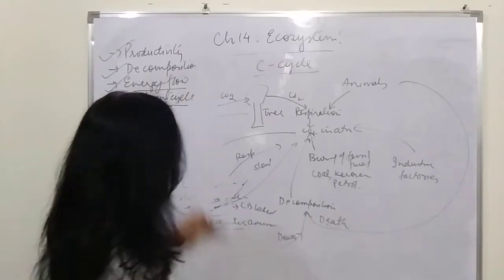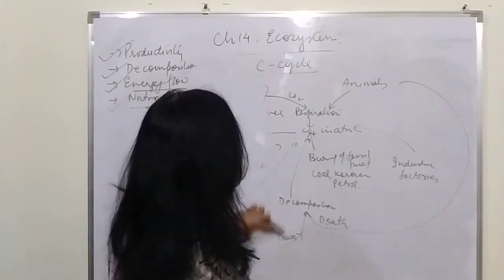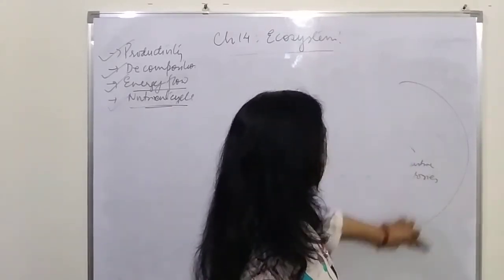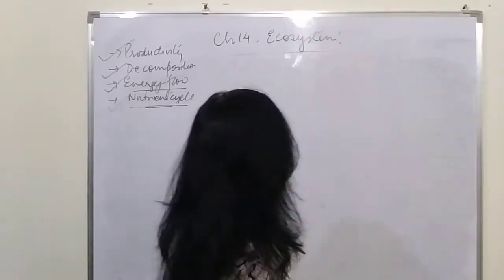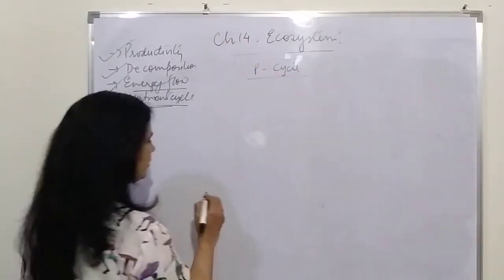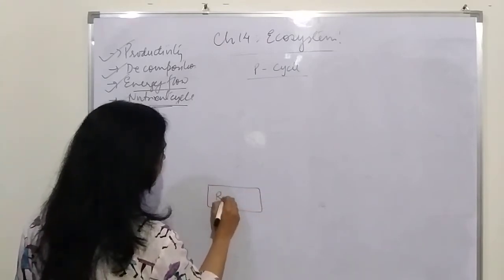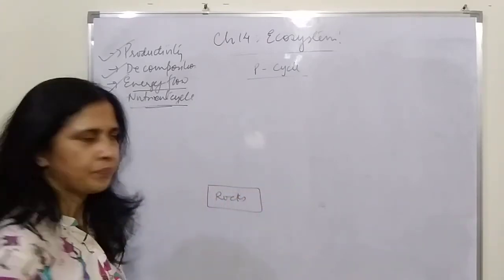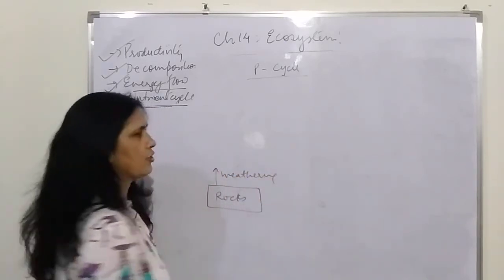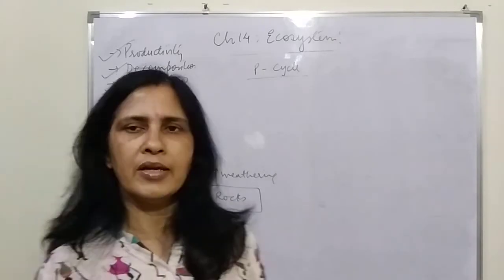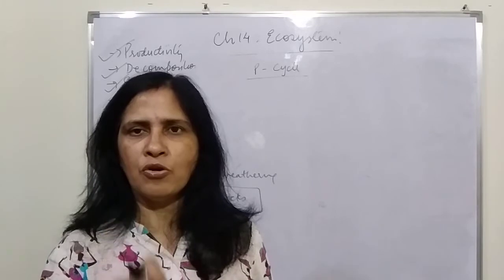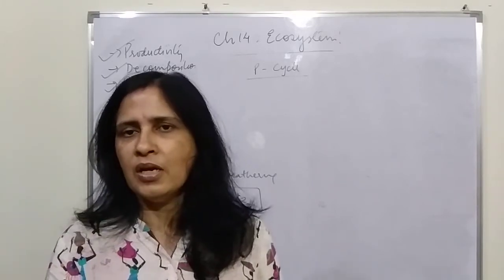Now move on to the next one, and that is the phosphorus cycle. The phosphorus cycle is very simple, and it is a sedimentary cycle. It is present mostly in the rocks, and when there is weathering of rocks, meaning the breaking of rocks naturally, it can be by acid rain, it can be by decomposition. When lichens and other organisms grow, they release a certain acid which helps in breaking the rocks.